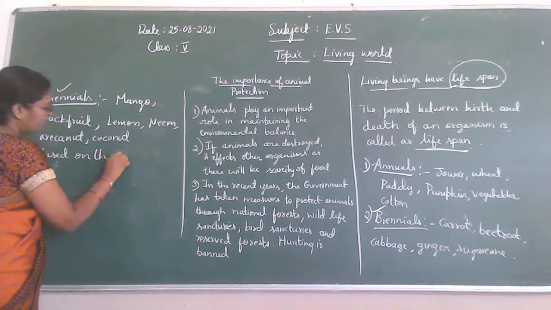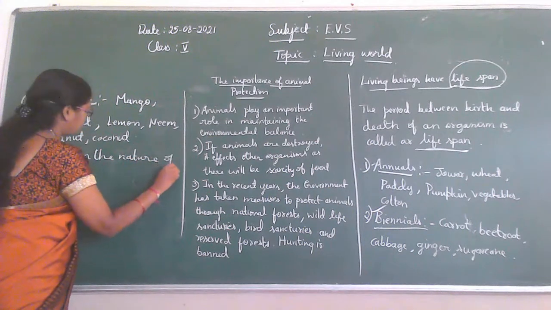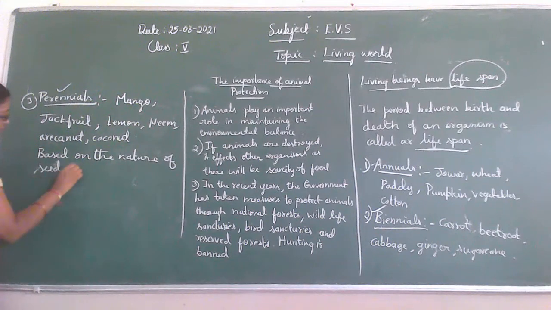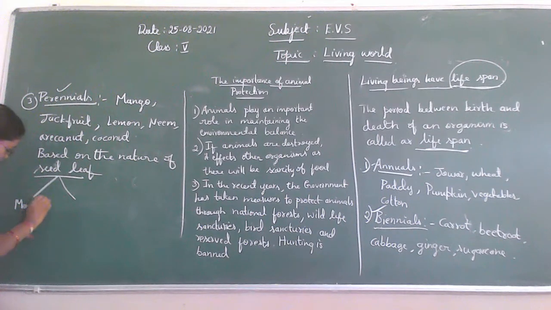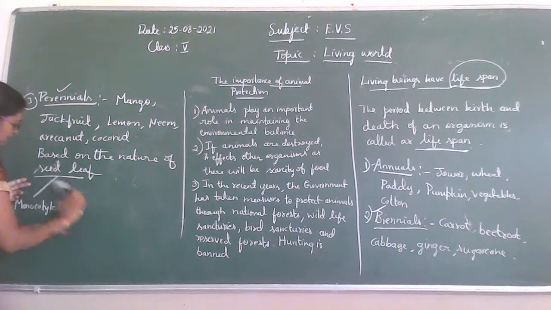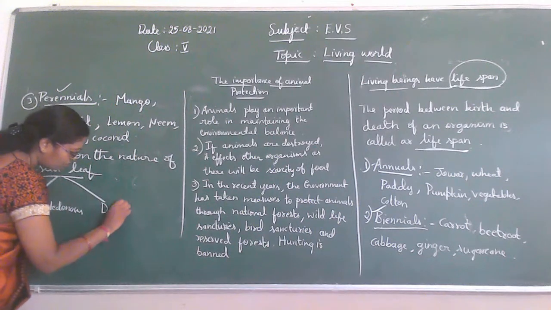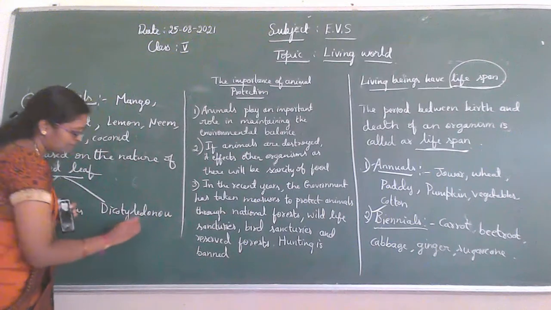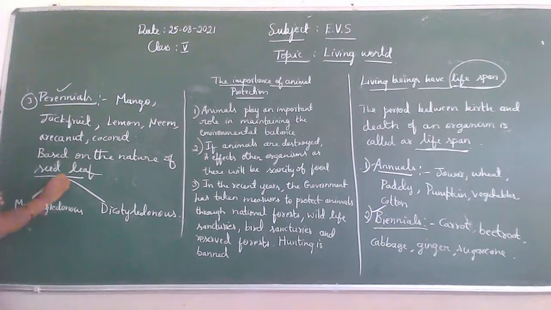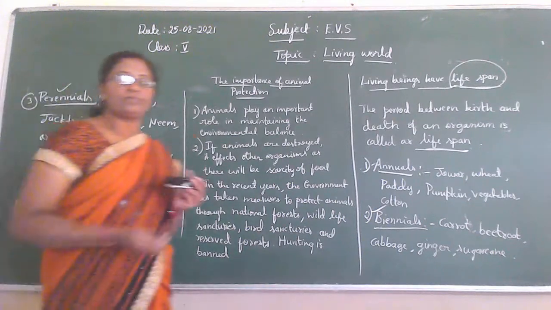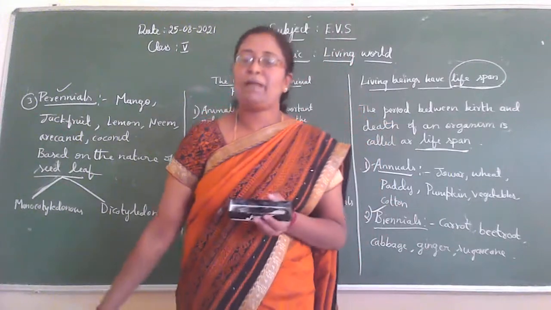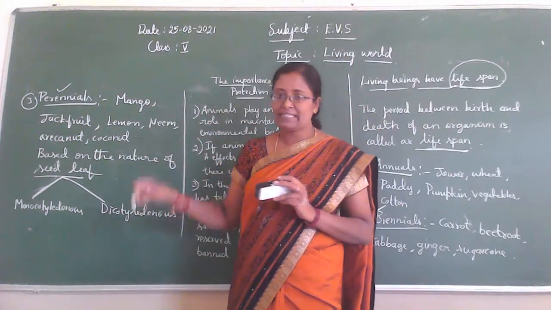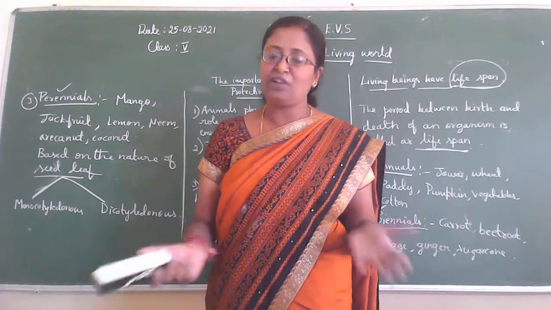Based on the nature of seed leaf, plants are classified as monocotyledonous and another one as dicotyledonous. Okay. So here the plants are classified based on the nature of the seed leaf as monocotyledonous and then dicotyledonous plants.